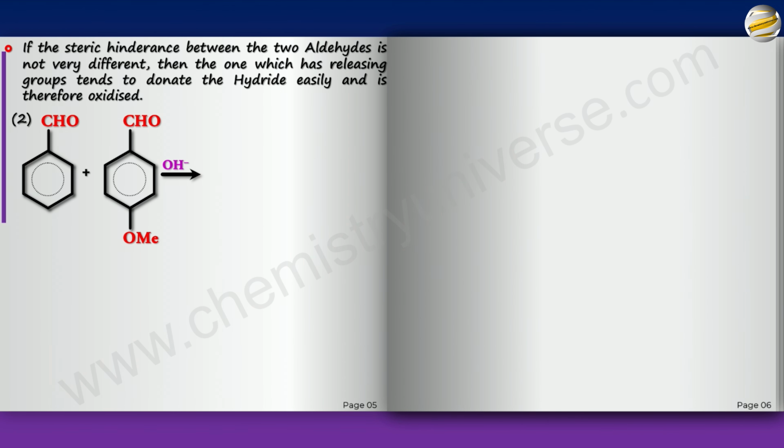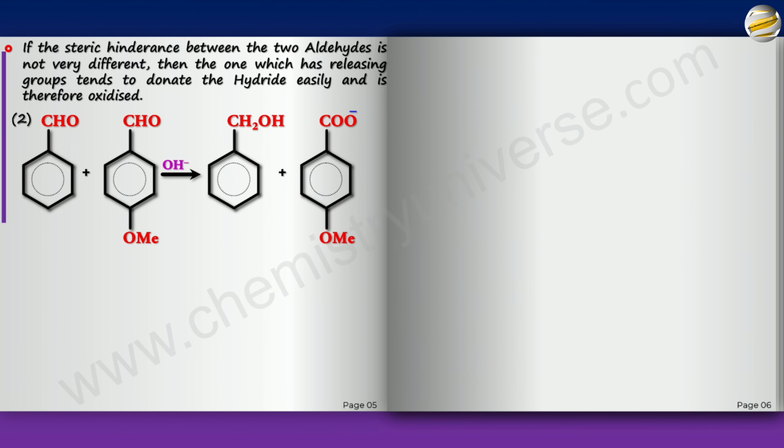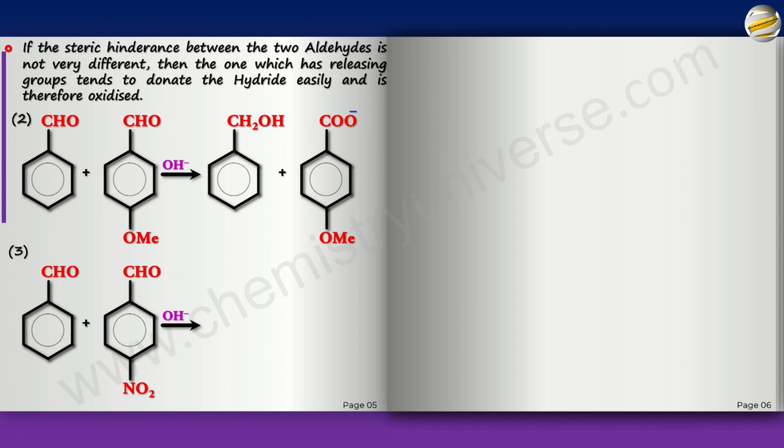So here is the answer. So OMe is the one that is having releasing group that will get oxidized. So benzaldehyde will get reduced, and this is what you get. Try this one. Pause the video now.